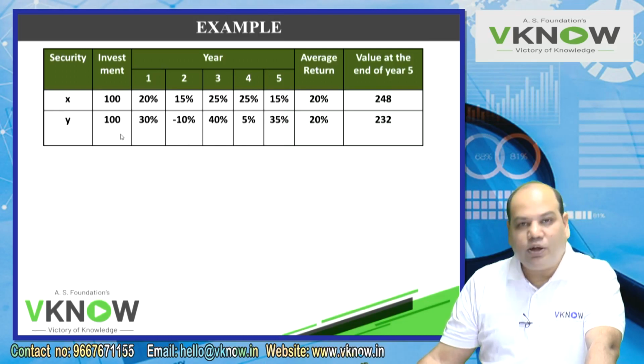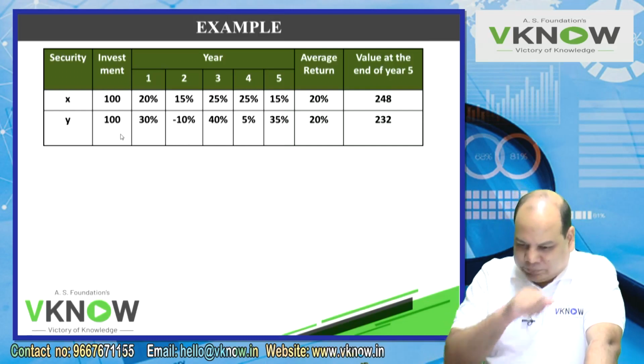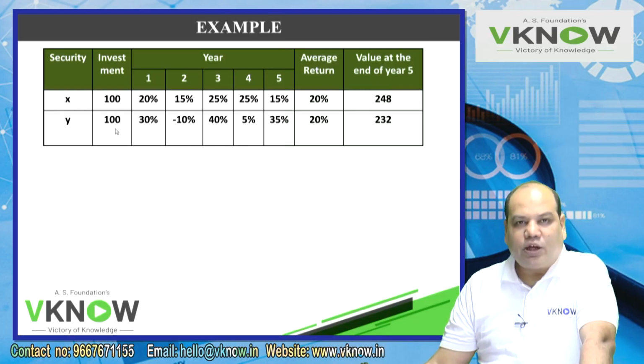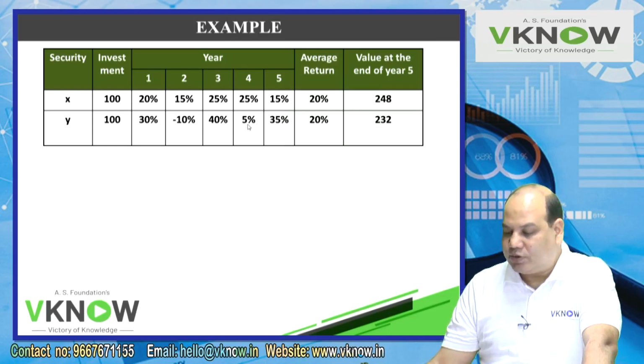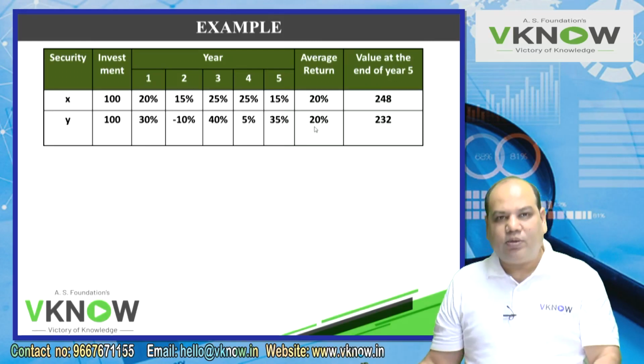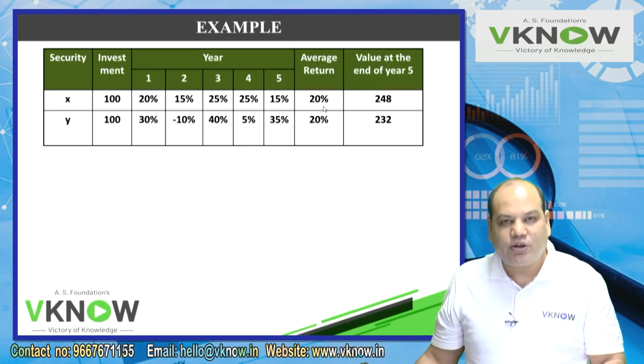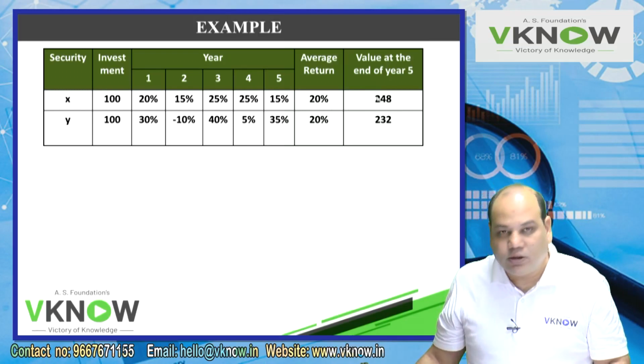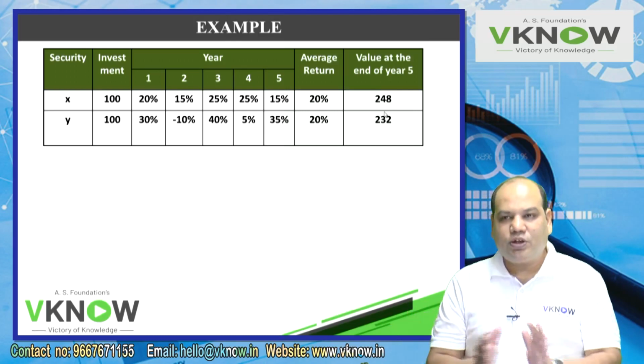And now we'll take the value at the end of year 5. Type 100 plus 30% minus 10% plus 40% plus 5% plus 35% equal to, you will find this number is 232, round off. I will ask you one question now. When the two stocks have the same average return, 20%, 20%, why their values at the end of year 5 are different? So what is the reason?